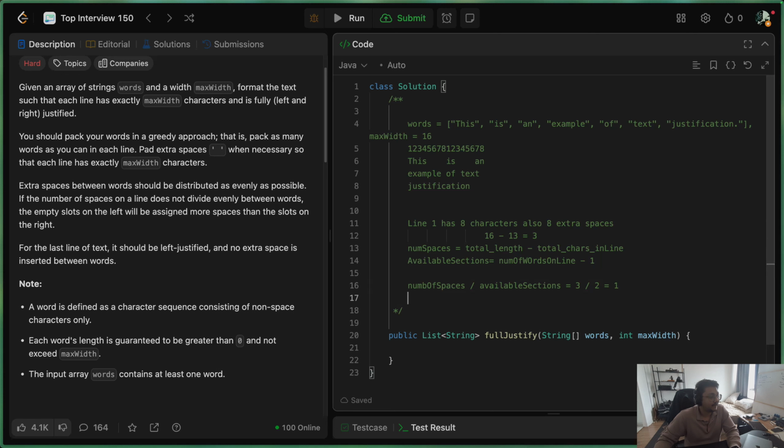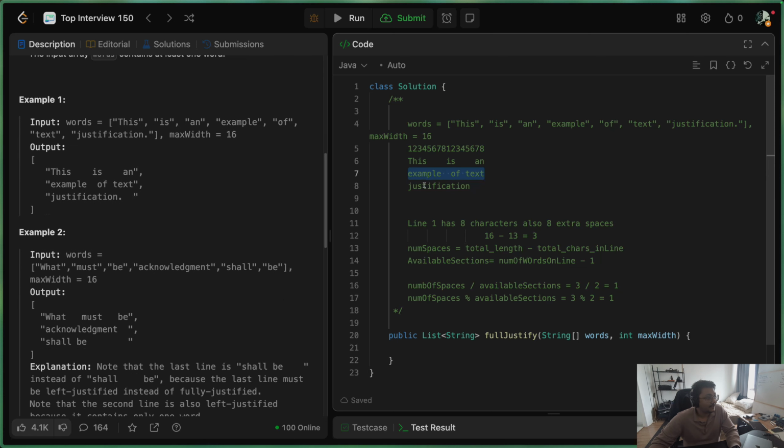So whatever is the remainder, let's say number of spaces mod available sections, this will be 3 mod 2, and this will also be 1. Now, however many non-divisible spaces we have, we start adding them from the left hand side of the available gaps. So let's add 1 here, and now we have used all the spaces we are allowed on this line.